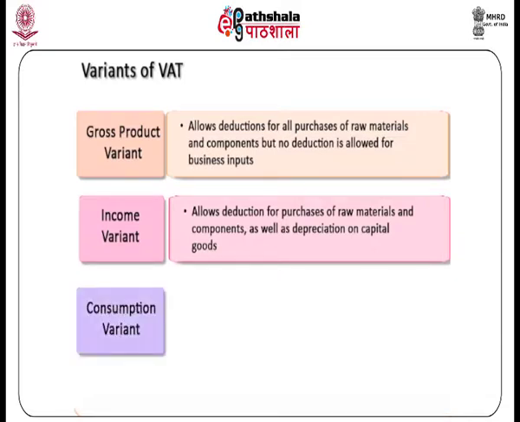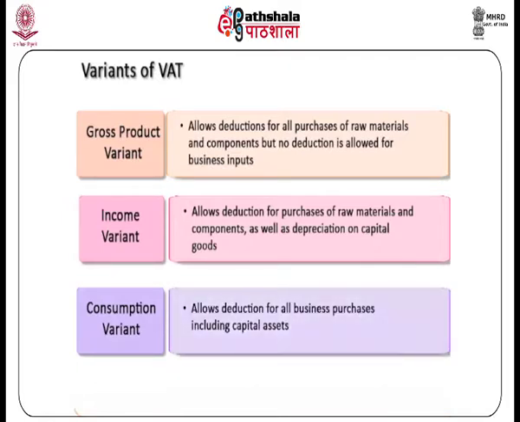3. Consumption variant. This variant allows deduction for all business purchases including capital assets, that is, capital expenditure is also deducted from the value addition. This form is neutral between different methods of production, that is, capital intensive or labor intensive.